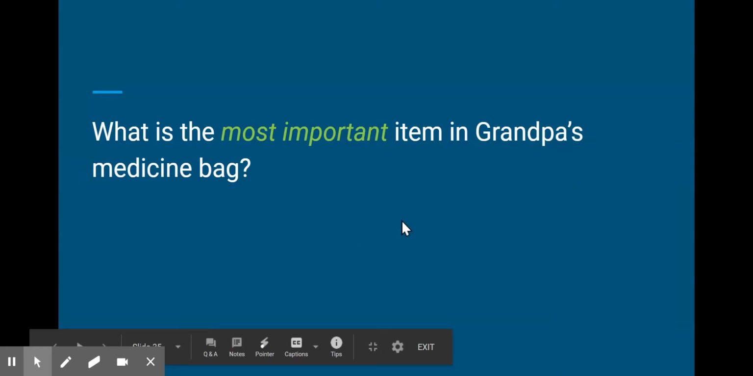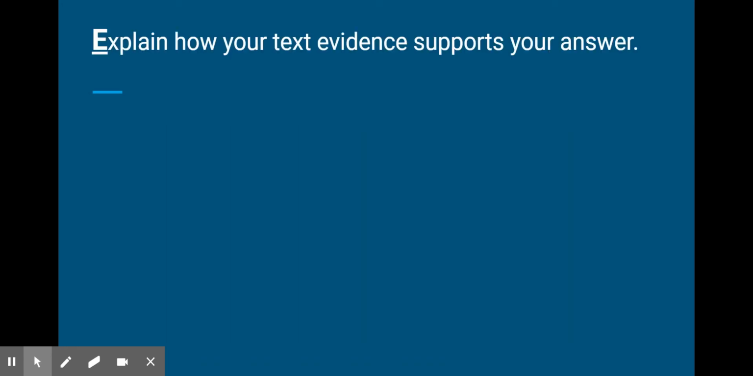We're moving on to the explain portion, the E in our RACES strategy. E stands for explain how your text evidence supports your answer. And this is a really key, important part. I see the same mistake repeated in students an awful lot, so I would really like to help you avoid some of the mistakes.